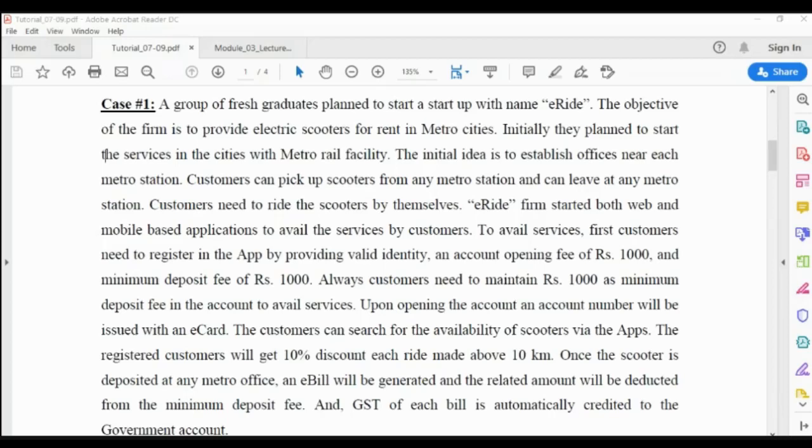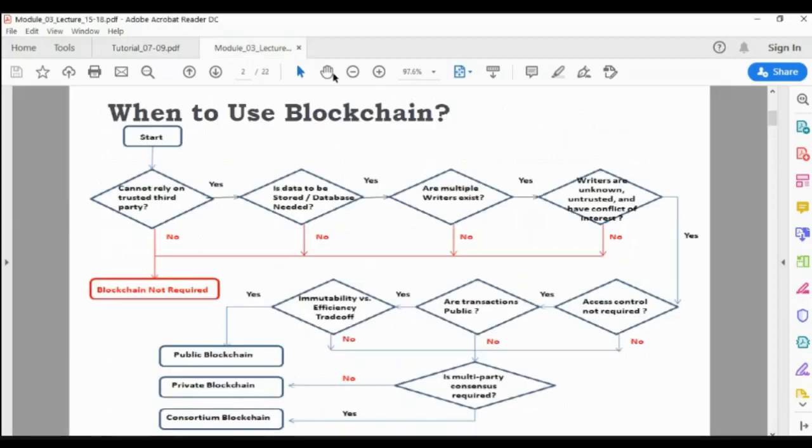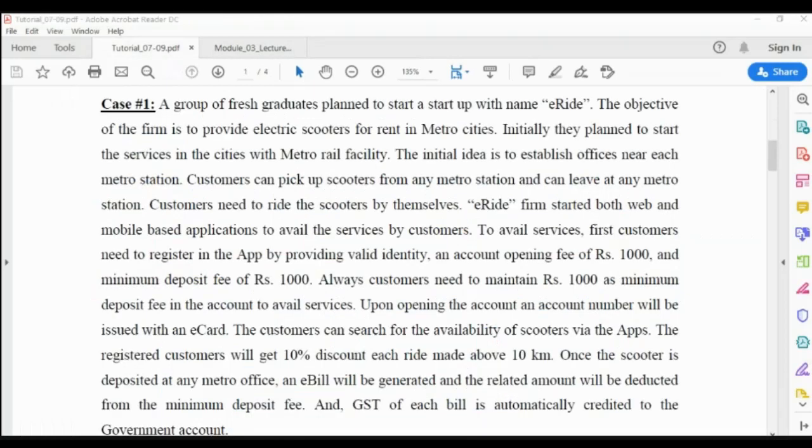So it is a multi-party consensus based blockchain. Hence, we are supposed to use the consortium blockchain here. See, like this, you try to figure out or answer the questions.